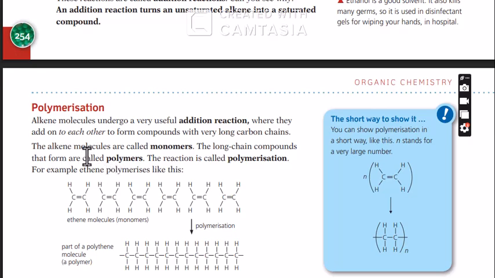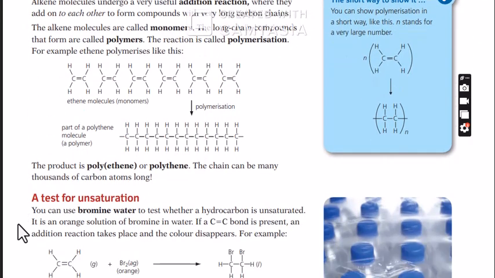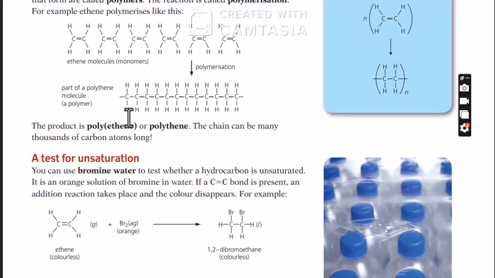Okay, so the alkene molecules that are added to form the polymer are called monomers. So your monomers are added to form polymers, and the process is called polymerization. So put this down. Okay, this example. So with this you have polyethylene, polycarbonate, polystyrene, and the like.